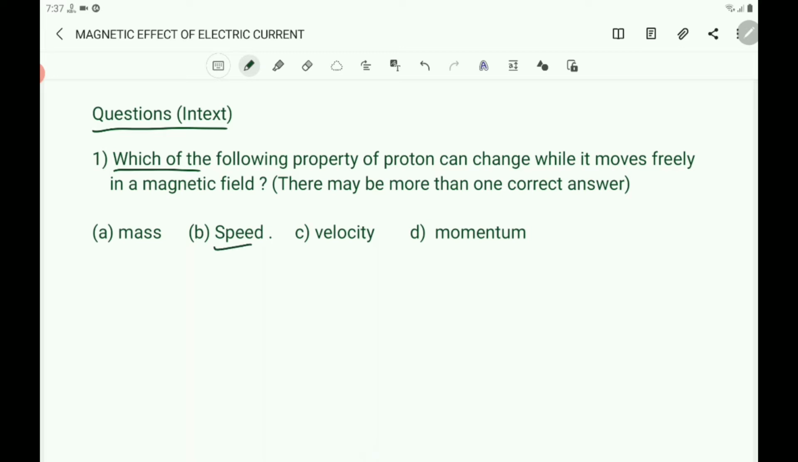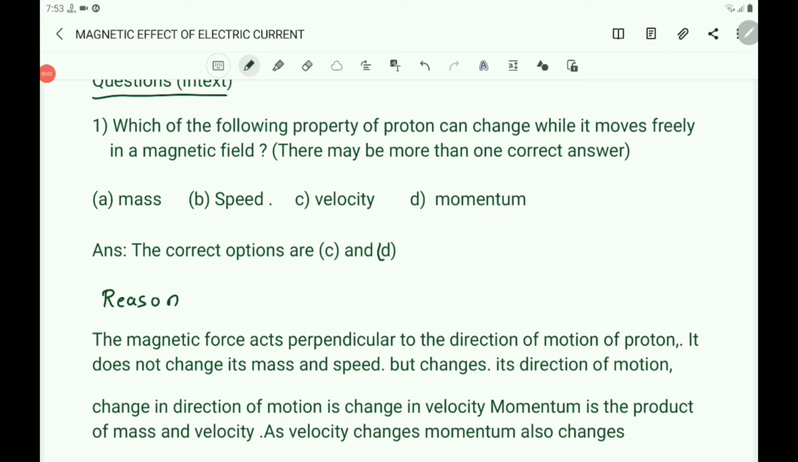The speed will not change, mass will not change. But what changes here? Direction changes. Direction change means that is the change in the velocity. And momentum, that is the product of mass and velocity. As direction changes, velocity changes. As velocity changes, momentum also changes. So the answers are C and D.